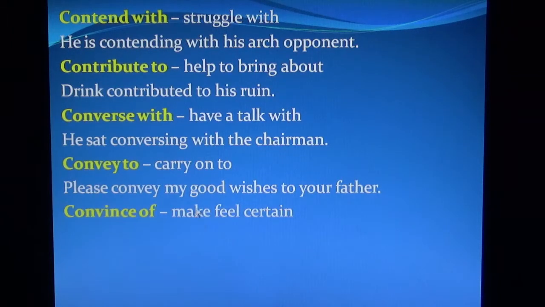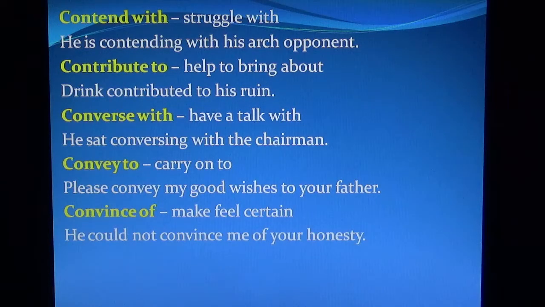Convince of means make feel certain. He could not convince me of your honesty.